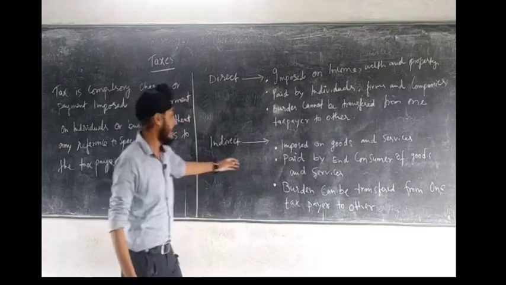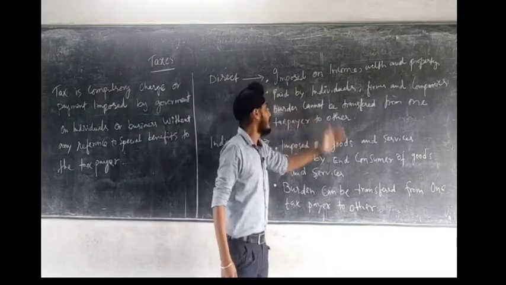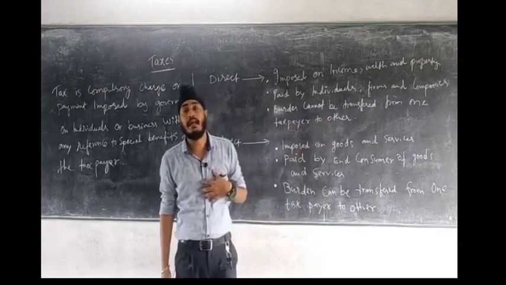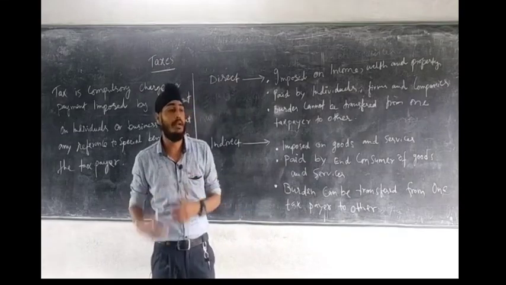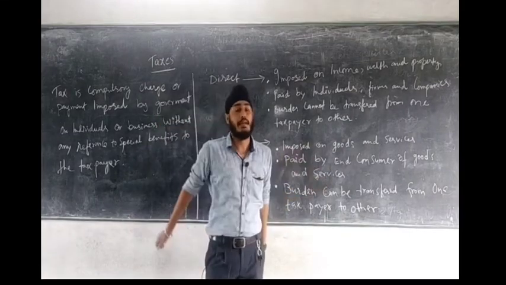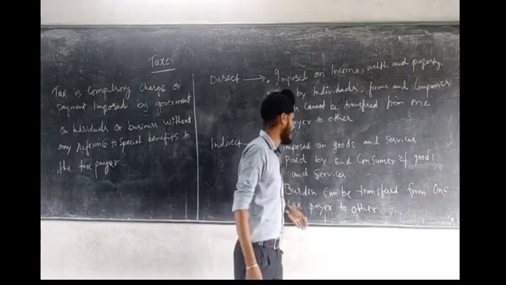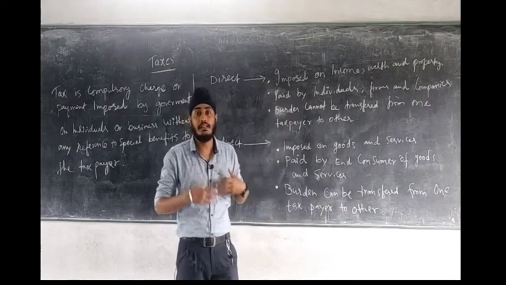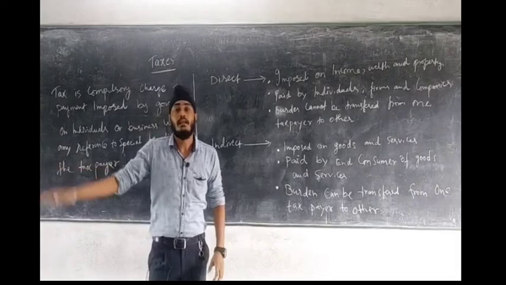That is GST. The next one is the burden of direct tax cannot be transferred from one taxpayer to another. Now income tax, suppose it is my income tax, so I'll pay my income tax on my own. I cannot transfer my liability to another taxpayer. But in indirect tax, the burden can be transferred from one taxpayer to another. Suppose I have bought goods by paying GST, I will resell those goods to some other person and he will pay GST again.